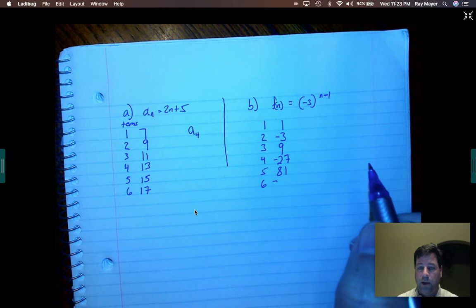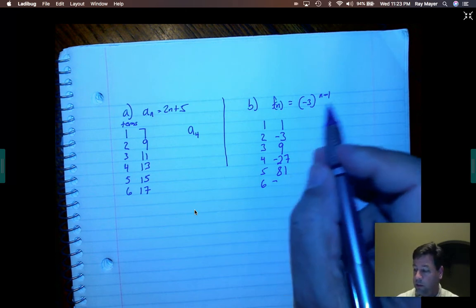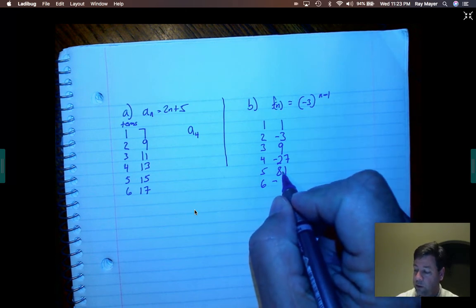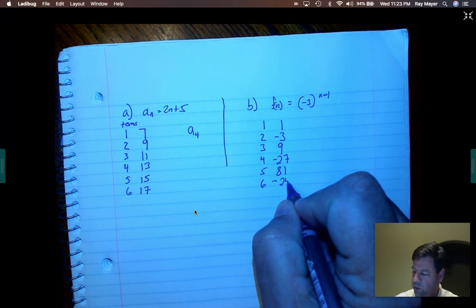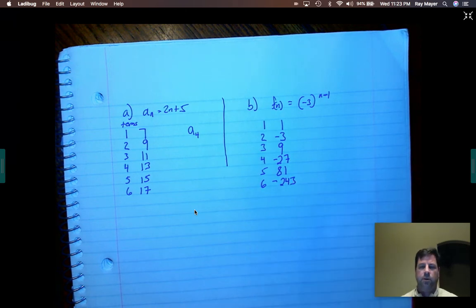And then I just got to multiply that by negative 3 more again because it's going to be negative 3 to the 5th. This was negative 3 to the 4th. 243. All right? That should be fairly simple. We hope you get 1,000 of those. Just find the first 6 terms. Just plug and chug and go to town. Okay? So there we go with that.